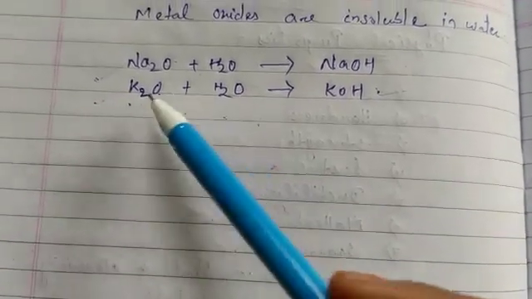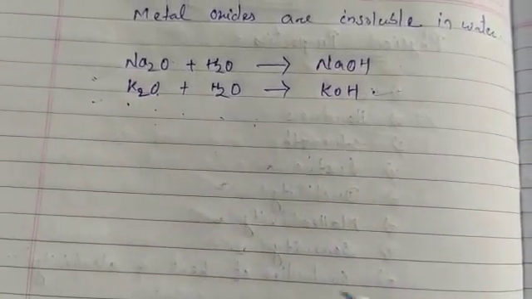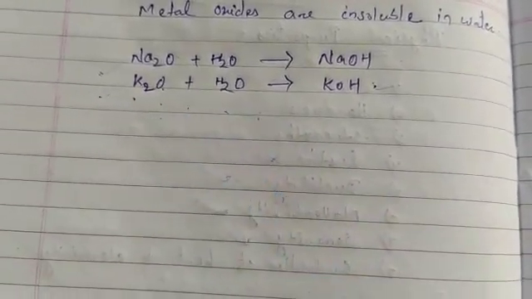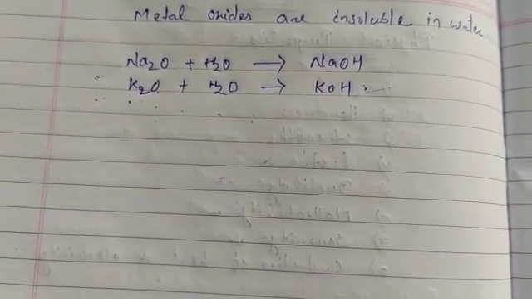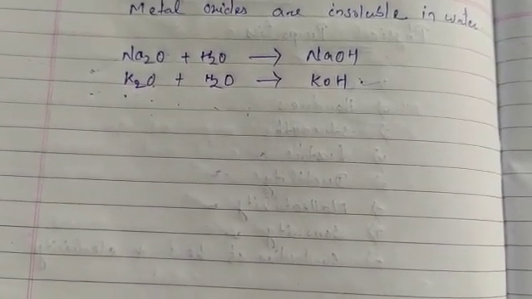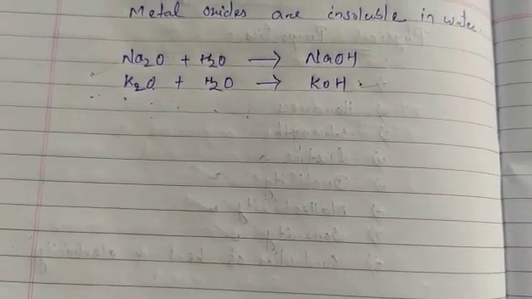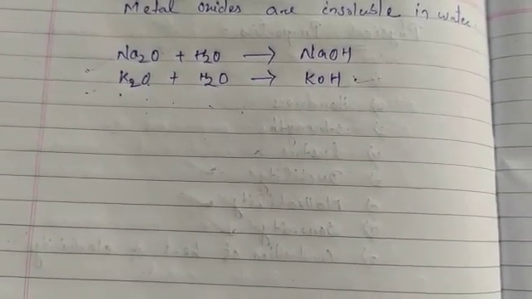That is why they are kept immersed in kerosene, to prevent accidental fires.